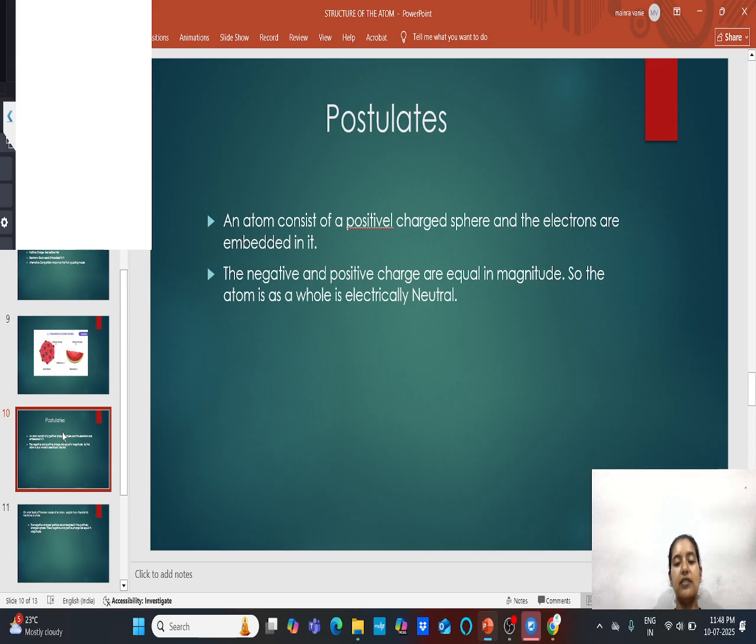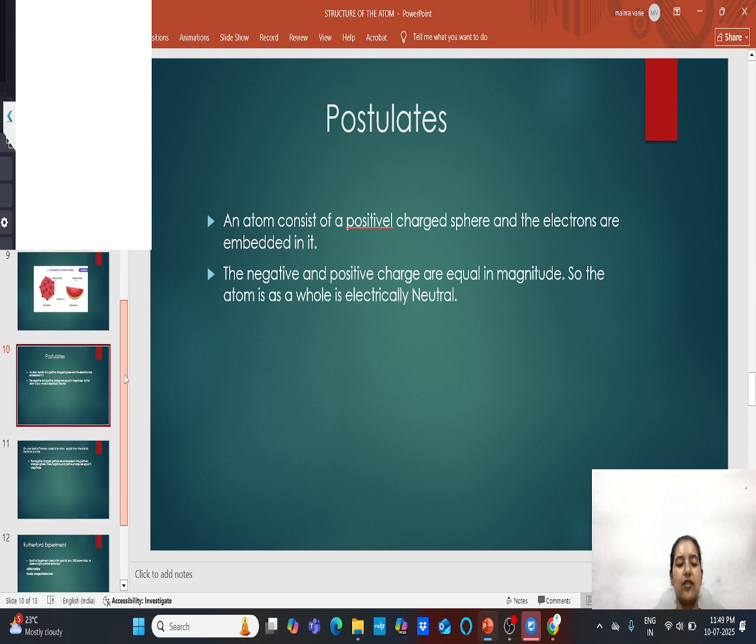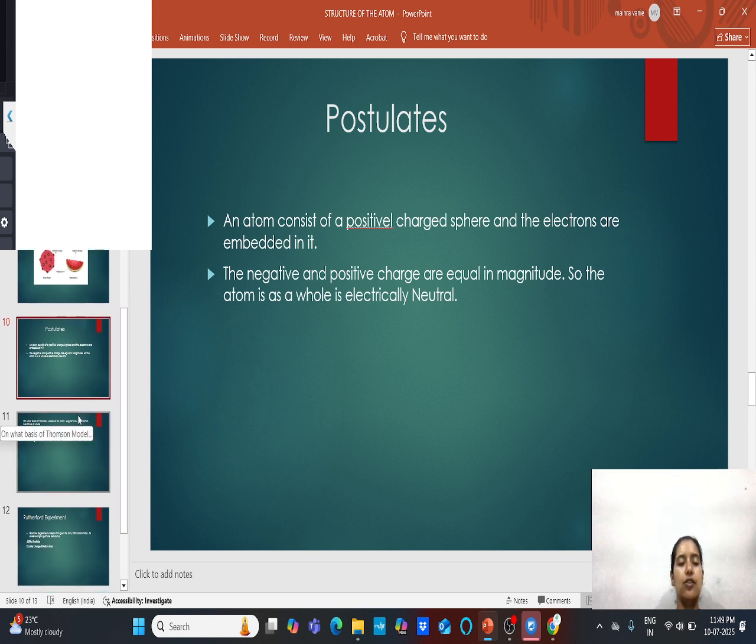The second point, the negative and the positive charges are equal in magnitude, so the atom as a whole is electrically neutral. Now the question comes, on what basis is the atom as a whole electrically neutral?